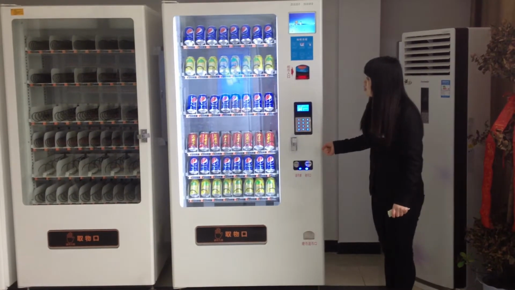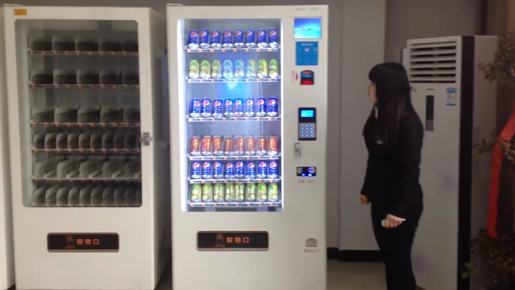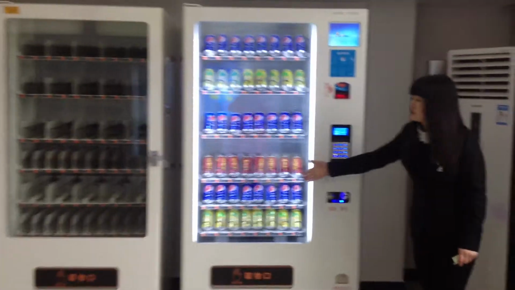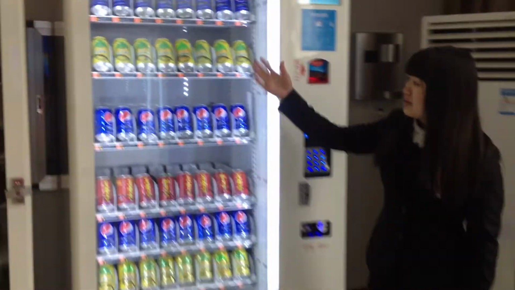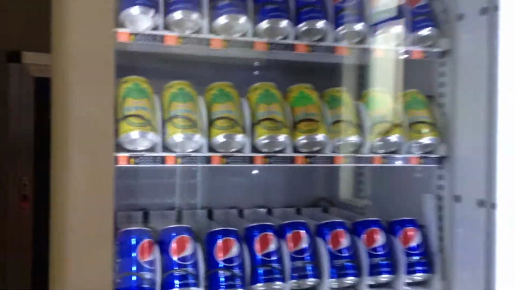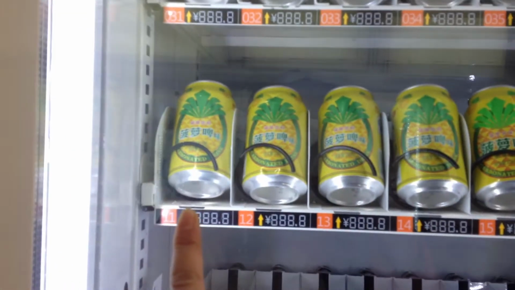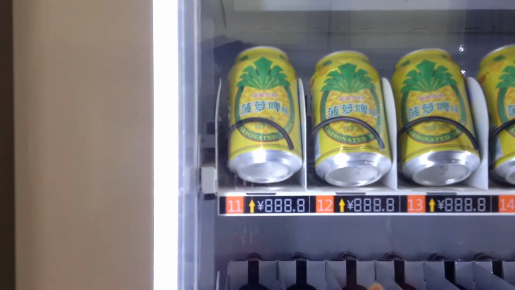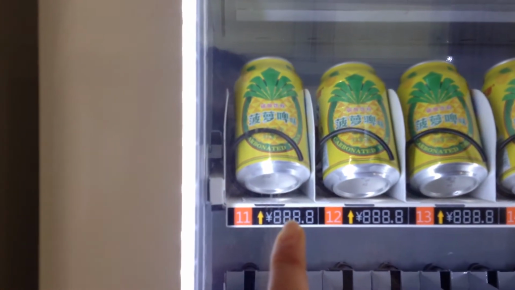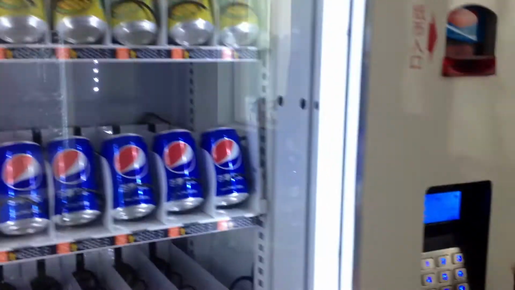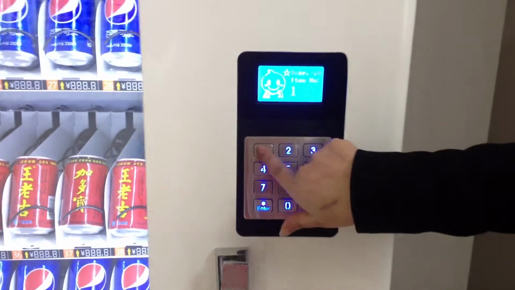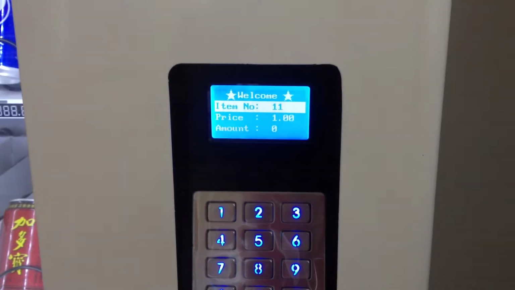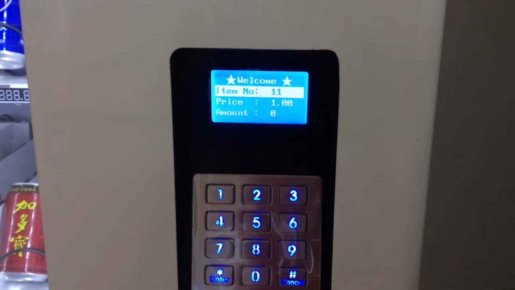Now let me show you how to purchase the goods. First, look at the showcase and choose the items you want. For example, if I want to choose these products, you can see the item number is 11. Now just press 11. You can see the item's number is 11. The price is $1. Now you can pay by bill and by coins.